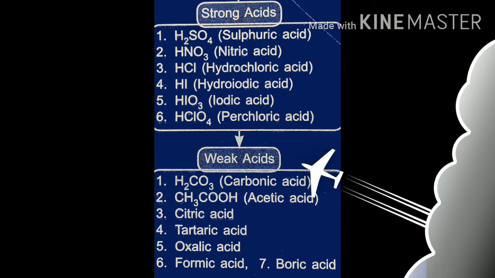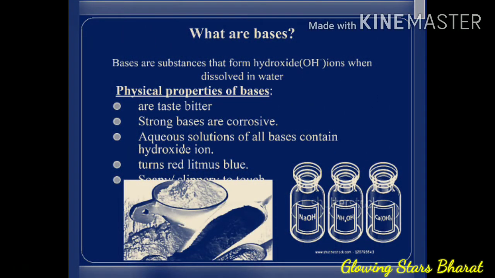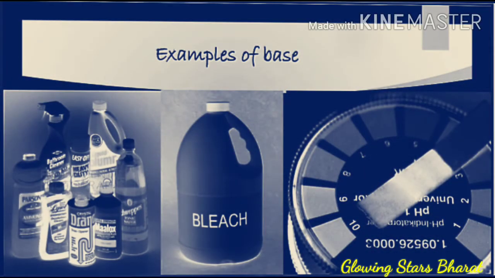Dear student, next question is, what is base? Dear students, bases are substances that form hydroxide OH- ions when dissolved in water. Physical properties of bases: they taste bitter. Strong bases are corrosive. Aqueous solution of all bases contain hydroxide ions. Turns red litmus to blue. These are examples of bases, bleach, etc.